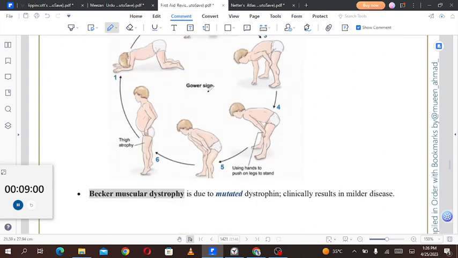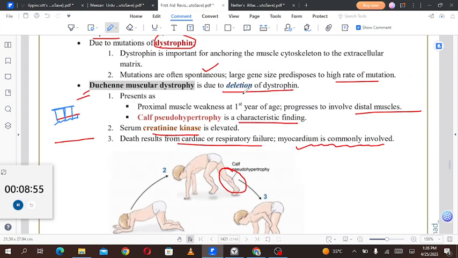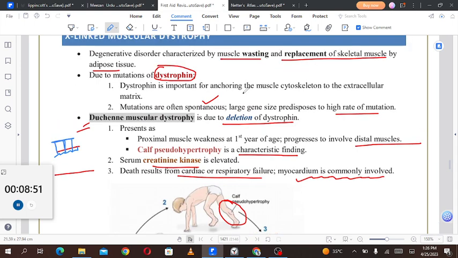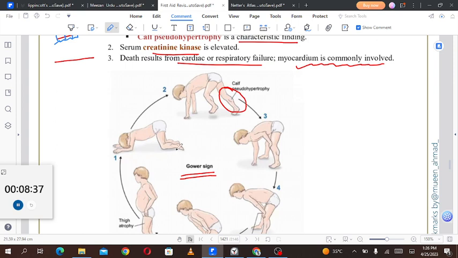This particular finding is the Gower sign that is found in the case of Duchenne muscular dystrophy. That is an X-linked dystrophy. So if it is X-linked, X-linked what? X-linked recessive condition. Yes, they are X-linked recessive conditions, and that is why they are found only in the boys, because all the X-linked recessive conditions are found exclusively in the boys. So here you can see this is the Gower sign.